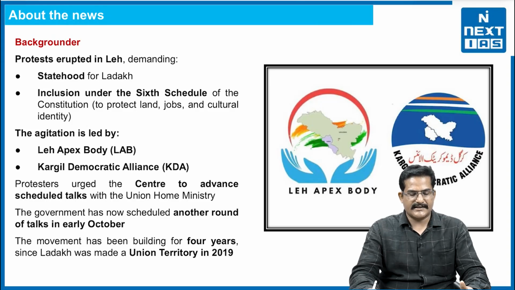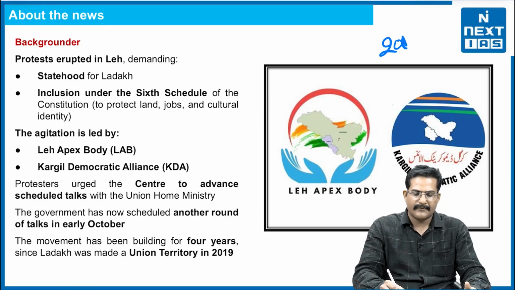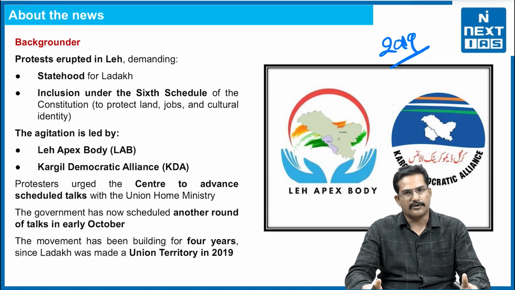Anyways, we will try to understand what are the key issues of the protest and what is the solution to it, right. So, what basically people of Ladakh are demanding is statehood and inclusion of Ladakh into the 6th schedule area. We know that in 2019, the state of Jammu Kashmir was separated into 2 union territories. One was the Union Territory of Jammu and Kashmir, and second was the Union Territory of Ladakh. Accordingly, as per media reports, the government has promised to give Ladakh full statehood and inclusion into the 6th schedule area. However, it has not materialized as of now. Hence, there is an eruption of protest. It is the version of the newspapers and all, right.